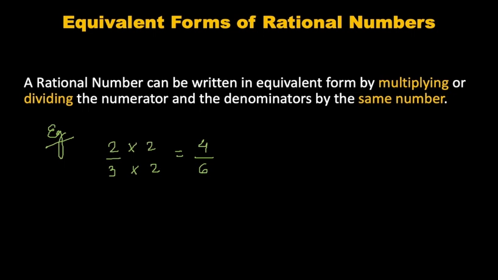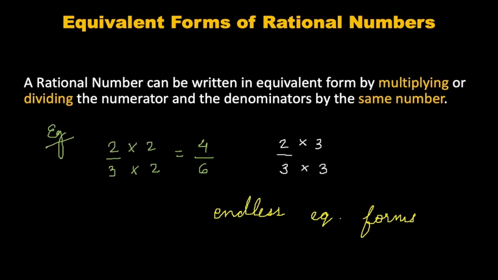A rational number can have endless equivalent forms. For example, 2 by 3 can be multiplied by 3 also. I can write it as 6 by 9 also. So we can calculate as many equivalent forms as we want by multiplying the numerator and denominator by the same number. Moving on to the next slide.